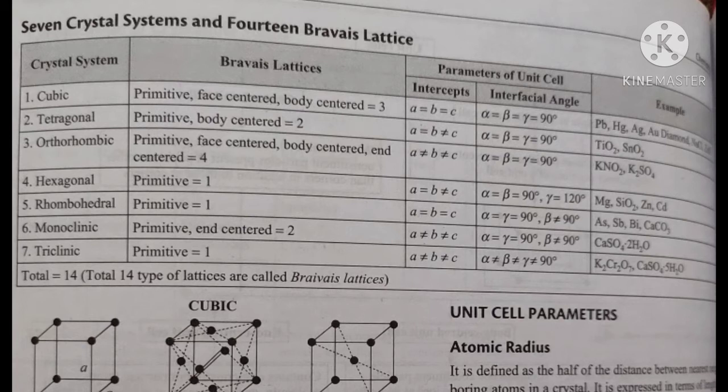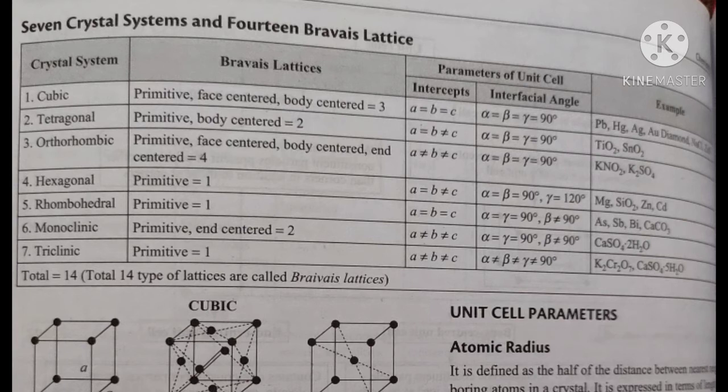The examples are magnesium, SiO2, Zn, and cadmium: magnesium, silicon oxide, zinc, and cadmium. These are examples for the hexagonal crystal system.